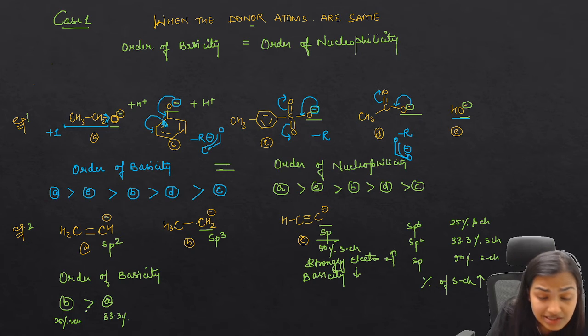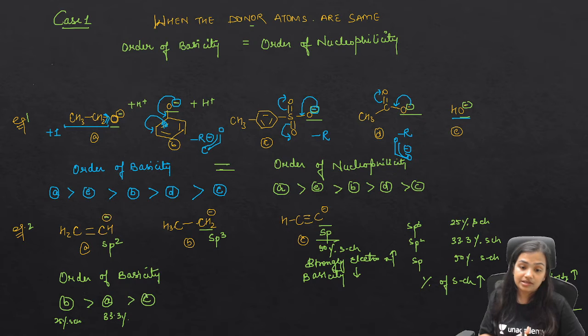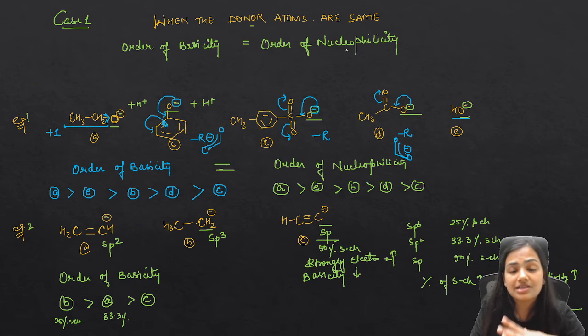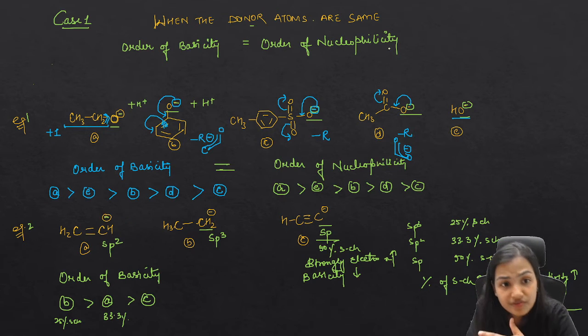Less S character means less electronegativity. Less electronegativity means more basic strength. Okay. Then after comes your C. So this is your order of basicity. So if the donor atoms are the same, then the order of basicity is equal to the order of nucleophilicity.